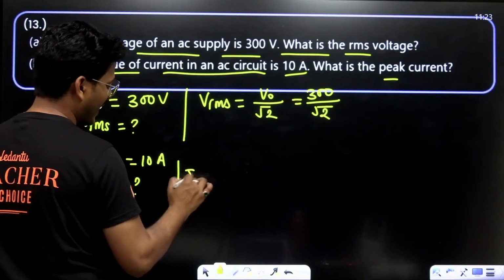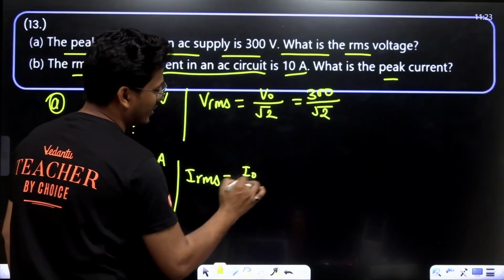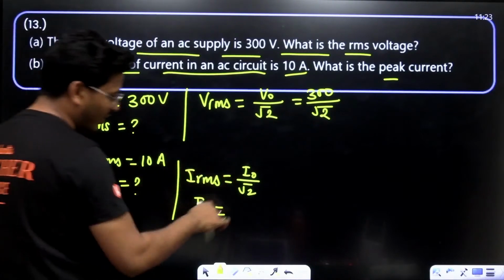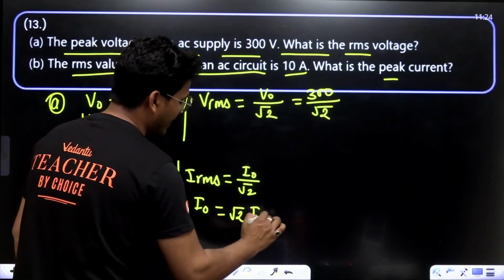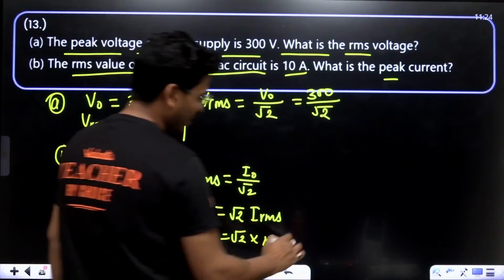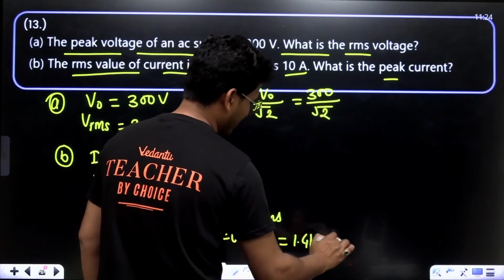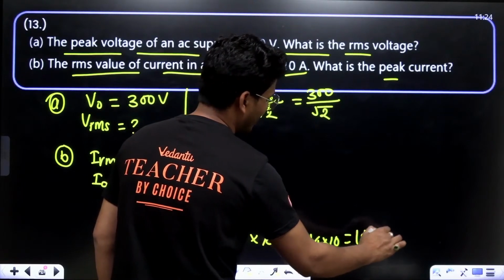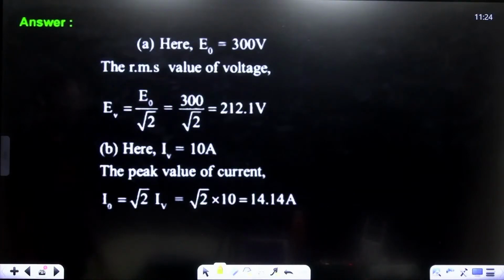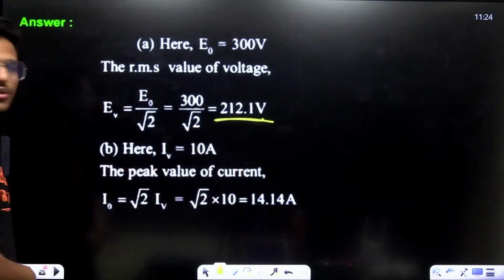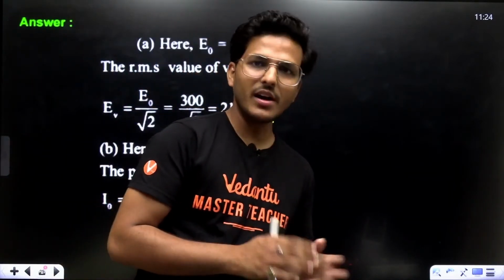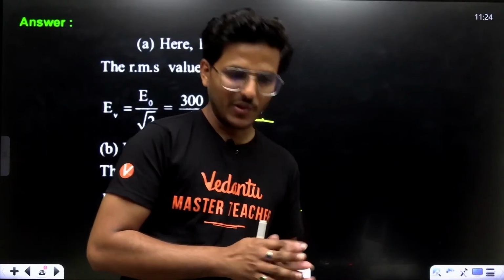In the same way, as we know that IRMS is equal to I0 upon root 2, if we want to calculate I0, then it is root 2 times IRMS, that means root 2 into 10 ampere, that is 14.14 ampere. The voltage is 212 volt, and this is 14.14. I hope you got the answer. I hope there is no problem. Now, moving to next question.